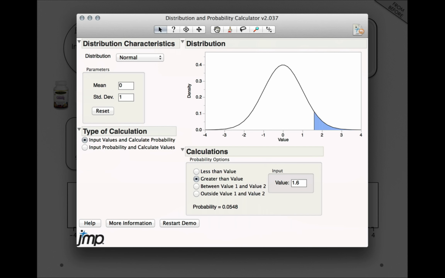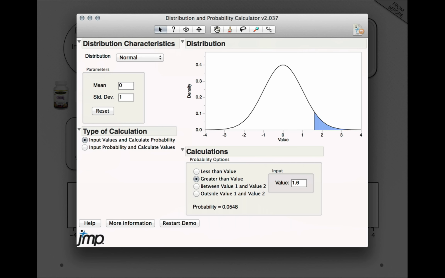So this tells us a little bit about whether it's reasonable to assume chance alone was acting. If we're simply taking samples from a population centered at 100, we would obtain a sample mean of 106 or greater about 5% of the time.